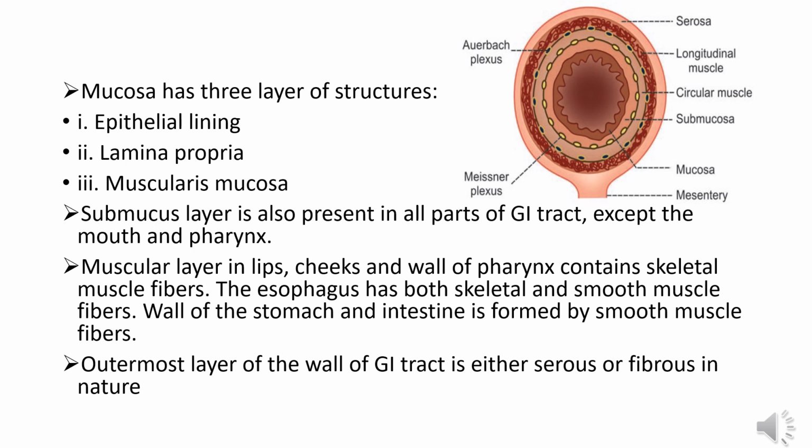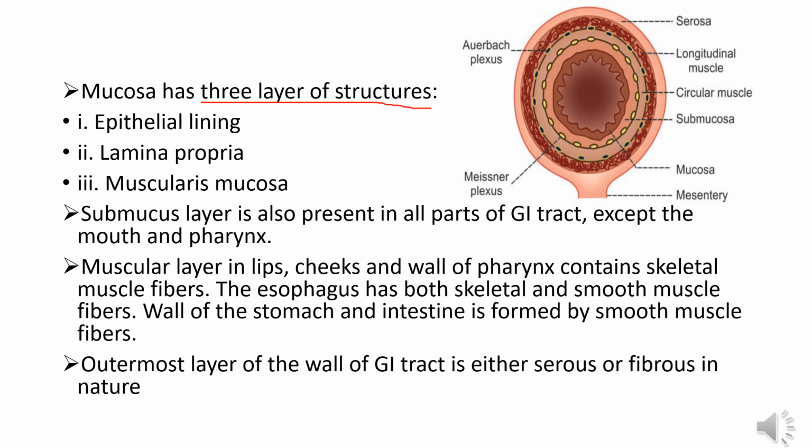Mucosa has three layers of structure. Number 1, epithelial lining. Epithelial lining is in contact with the contents of the GI tract. The type of cells in this layer varies in different parts of the GI tract. The inner surface of mouth, surface of tongue, inner surface of pharynx and esophagus have stratified squamous epithelial cells. However, the mucous membrane lining the other parts such as stomach, small intestine and large intestine has columnar epithelial cells.